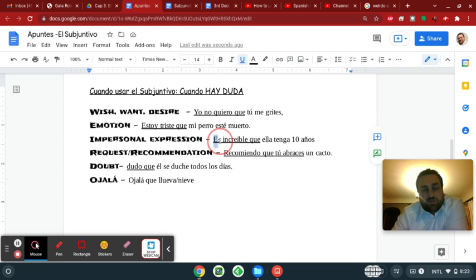Impersonal expressions, I guess there's also only one verb. It's really just ser, right? Different adjectives here that you can use. Request or recommendation, recomendar, or to suggest, I guess sugerir is the verb to suggest. And then ojalá is not even a verb. And then doubt, you could talk about being certain, or you could talk about doubting. So there's different verbs, I guess, for some of these is what I'm trying to say.